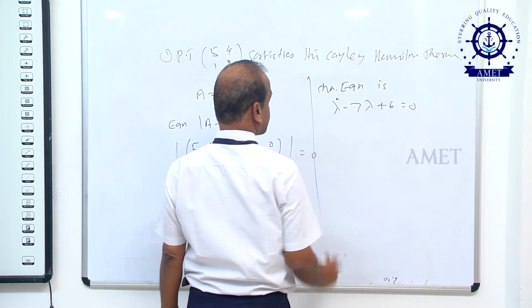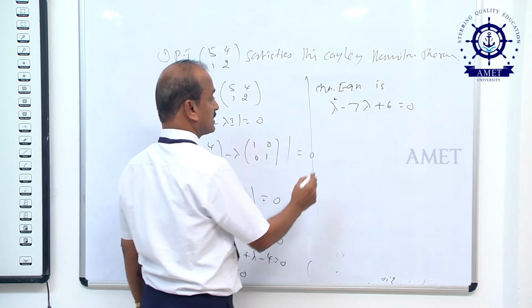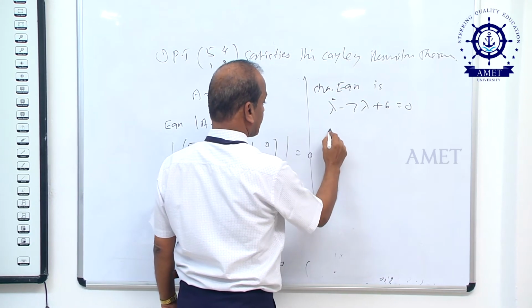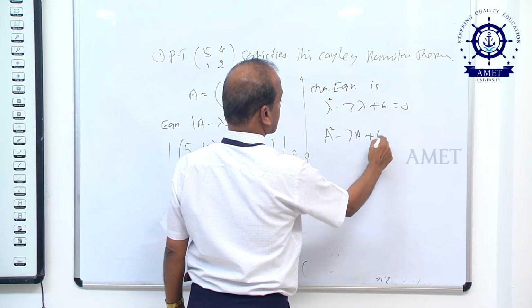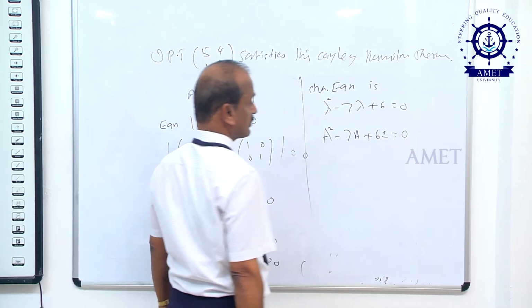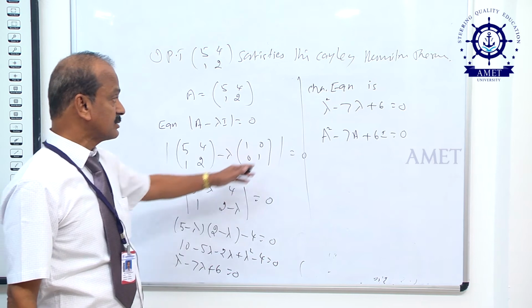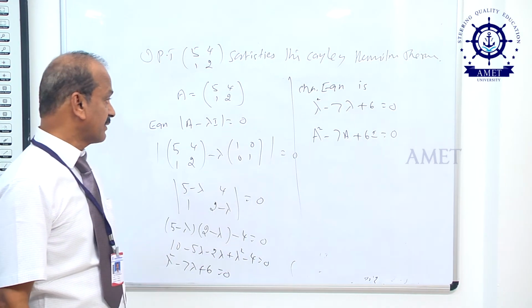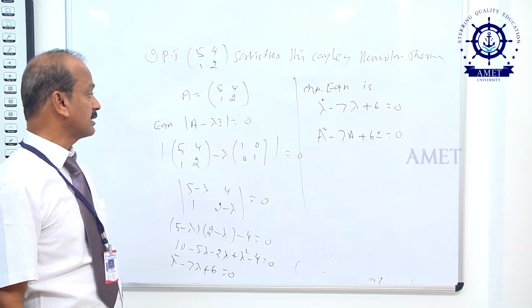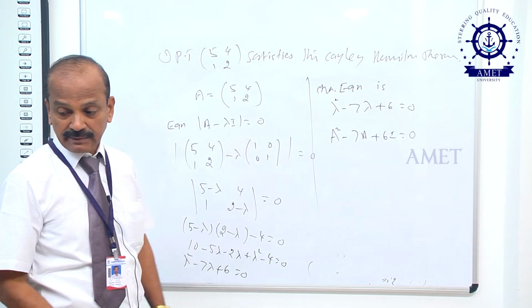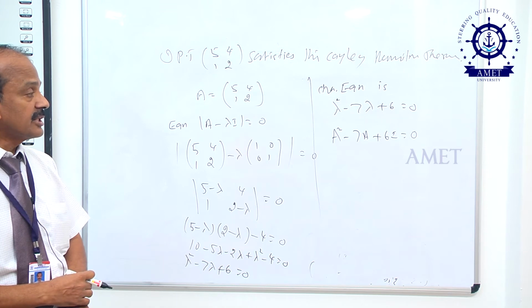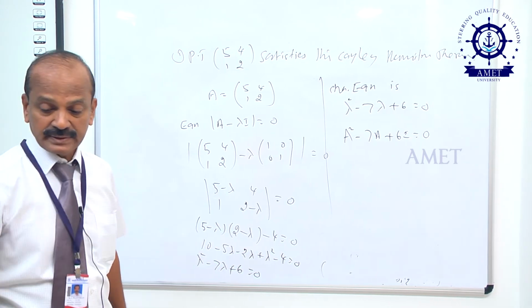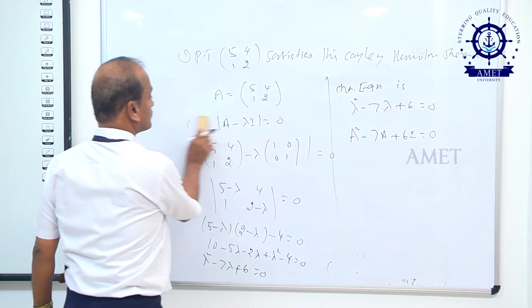It satisfies the characteristic equation means if we put lambda equal to A, that is A squared minus 7A plus 6I equal to 0. Every square matrix satisfies its characteristic equation. Here we can prove that A square minus 7A plus 6I equal to 0. How do you prove this is equal to 0? What is given? A is given.